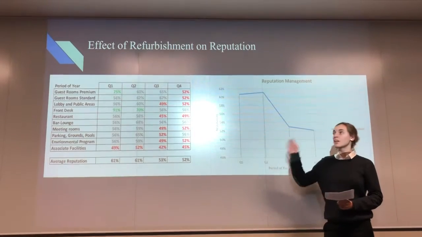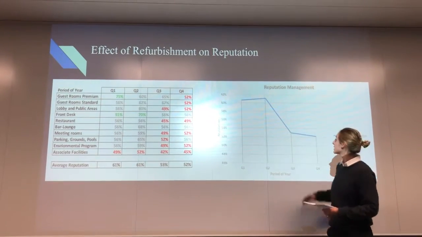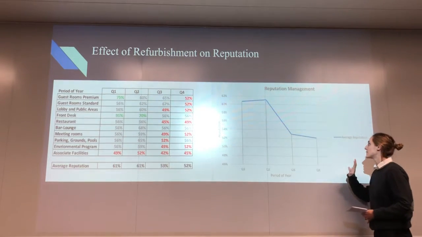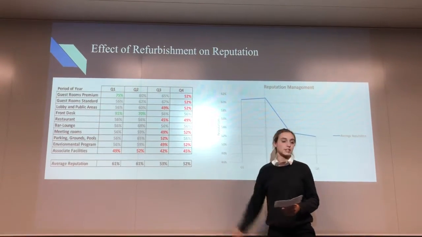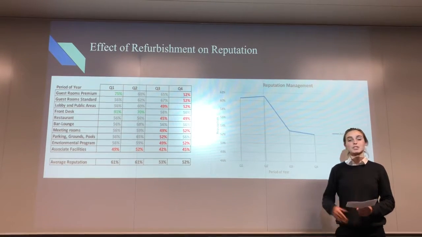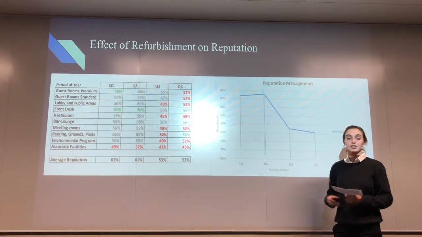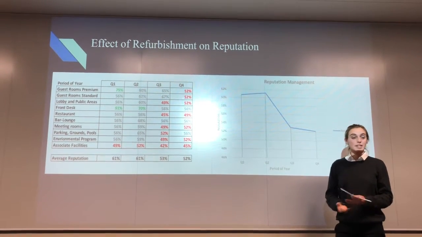Regarding the graphs, this is the graph that shows the effect of refurbishments on the reputation. This graph is based on the averages of the percentages of each quarter, so the last line of the table. We can see that the effort we made during Q1 and Q2 to increase the value of our hotel in order to match our prices and be well prepared for the high season was efficient.